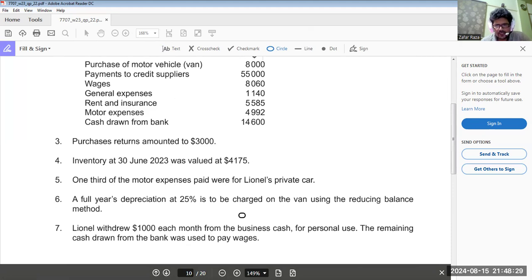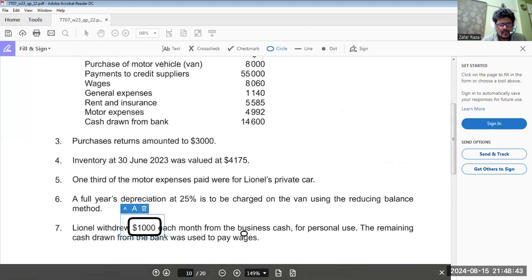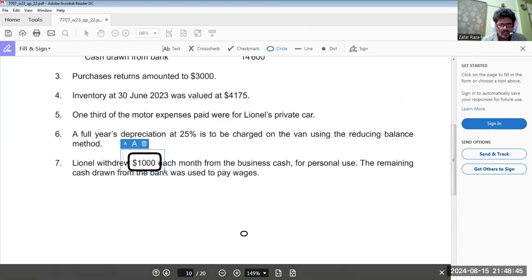A full year's depreciation is charged at 25% on the van using the reducing balance method. Lionel withdrew 1,000 each month from the business, which means 12,000 per annum. The remaining cash drawn from the bank was used to pay wages.